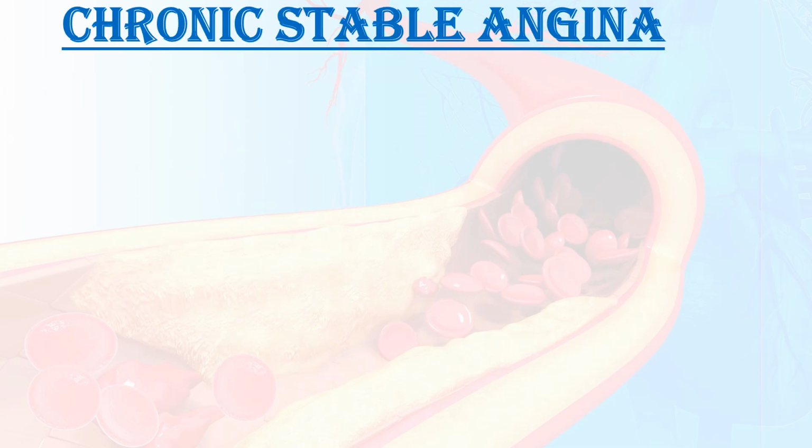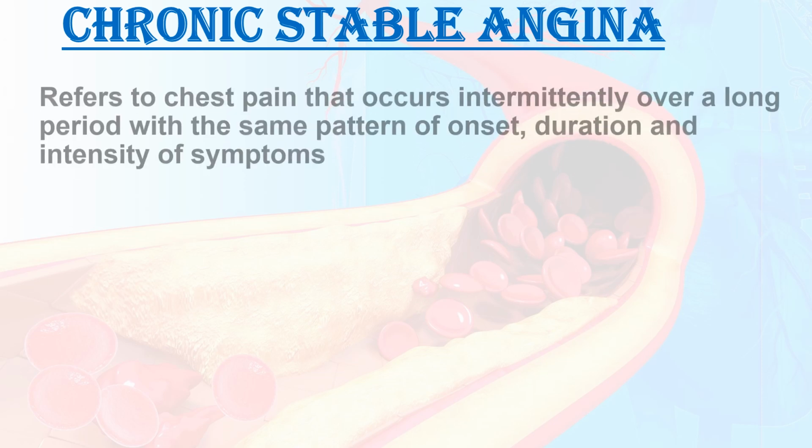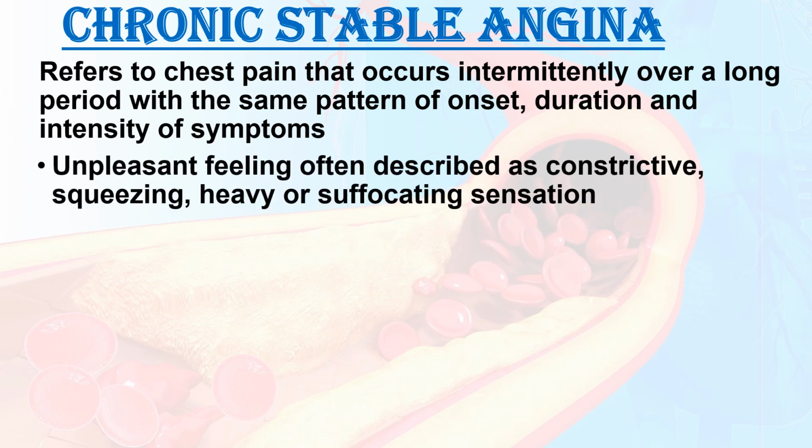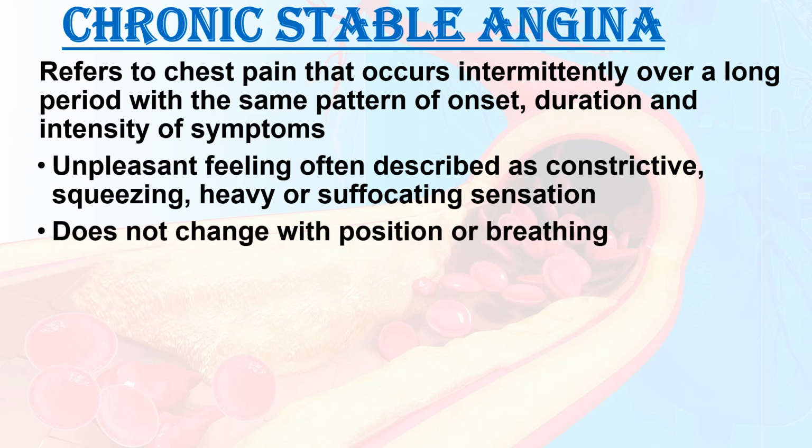The next condition is chronic stable angina. Chronic stable angina refers to chest pain that occurs intermittently over a long period with the same pattern of onset, duration, and intensity of symptoms. It is an unpleasant feeling, often described as a constrictive, squeezing, heavy or suffocating sensation. It does not change with position or breathing.